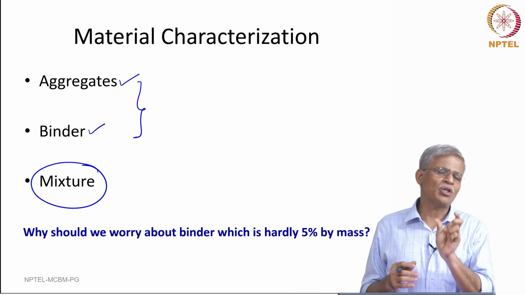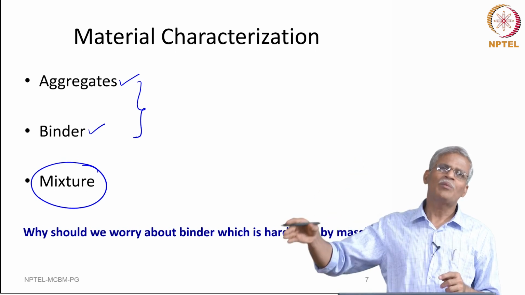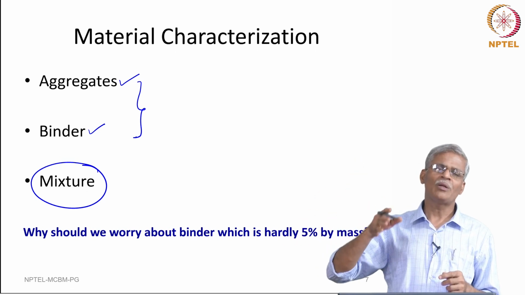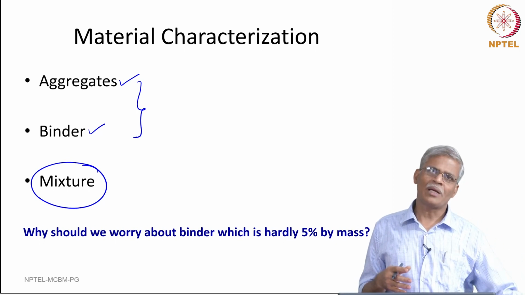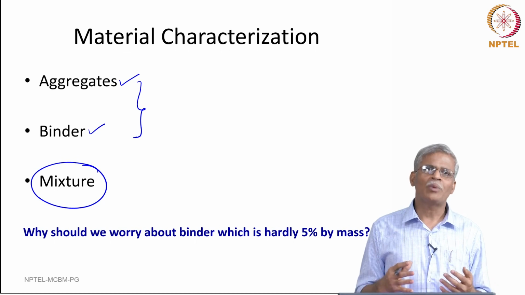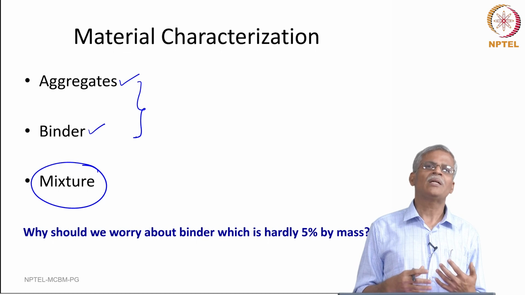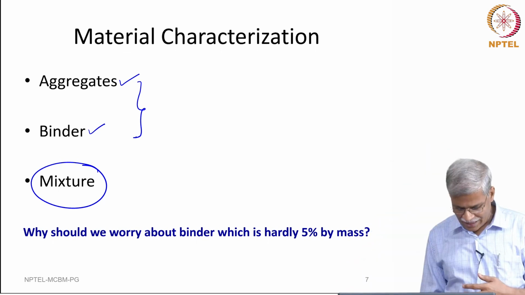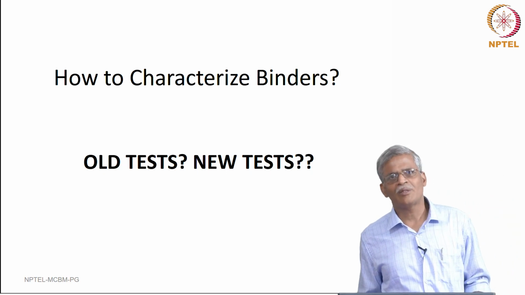So, the choice of the binder plays a critical role from the time the mix is laid in the field, rolled and compacted to the final design life period. Okay. So, we need to really understand the binder properties and the mixture properties if we really want to understand the mechanical characterization of bituminous materials. So, how do we really characterize this binder?